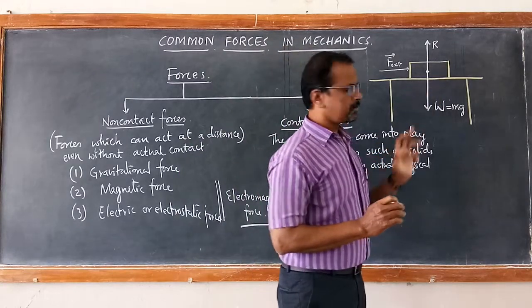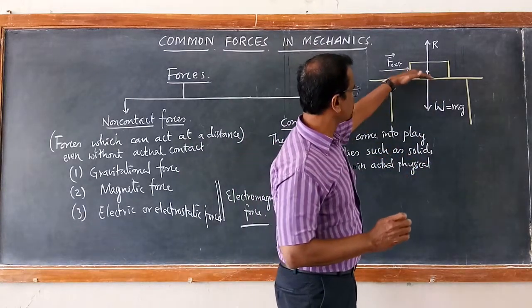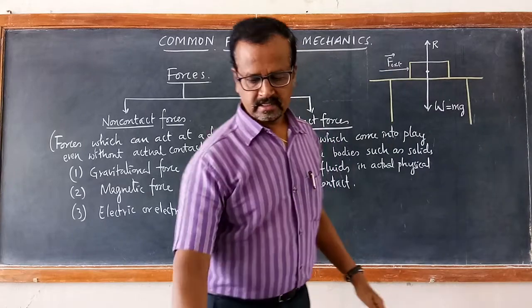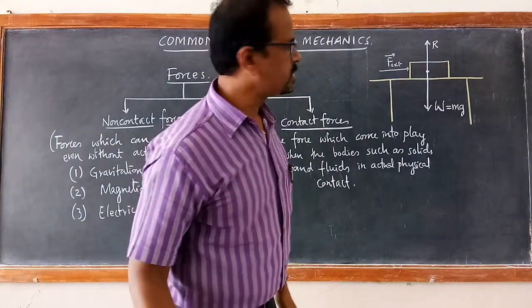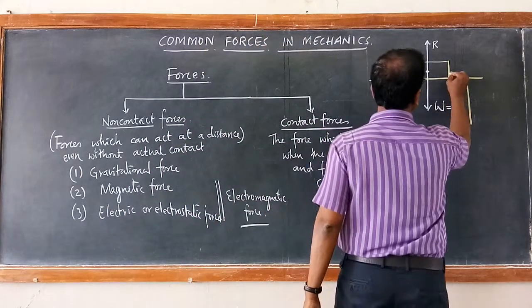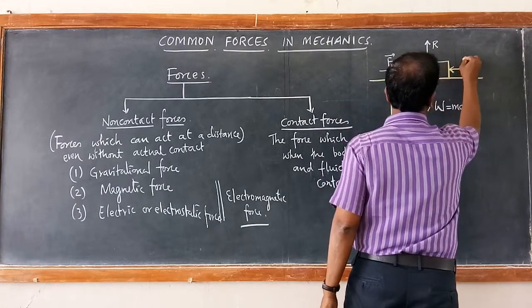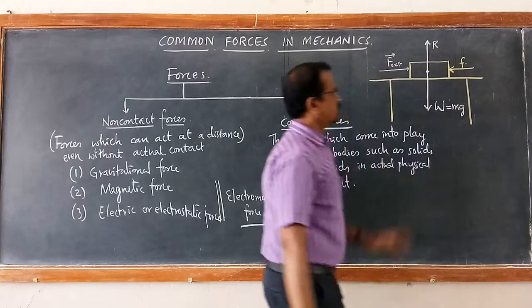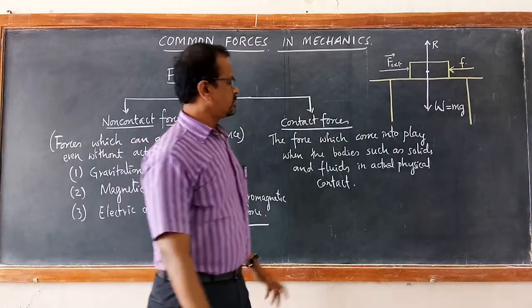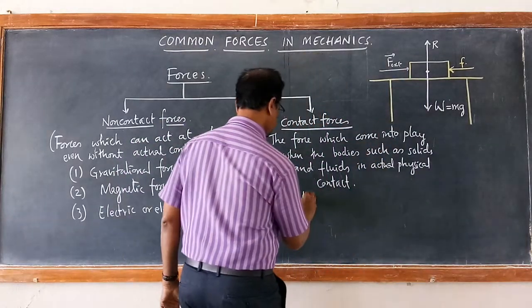So you will come across an opposing force which is parallel to the surface. The opposing force which comes into play parallel to the surface is called friction. So there are two types of contact forces here. One is normal reaction.